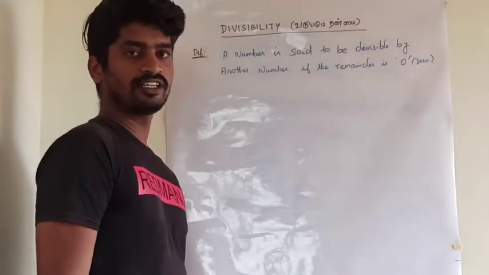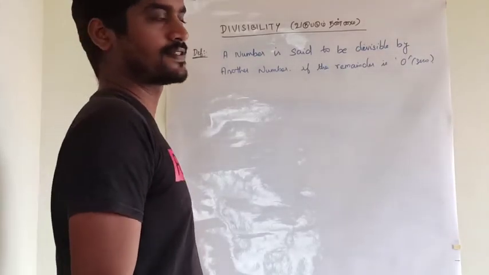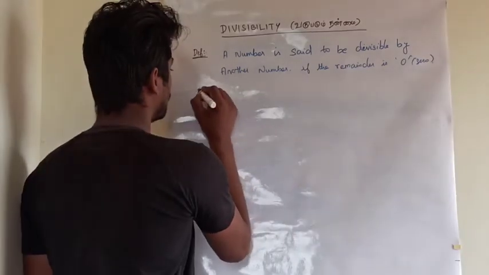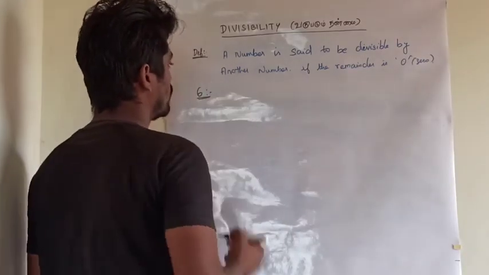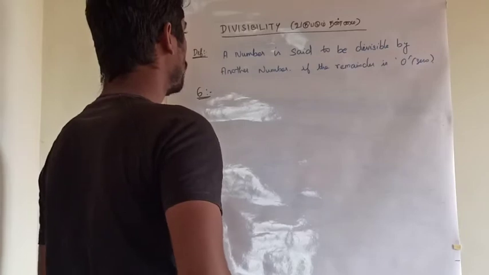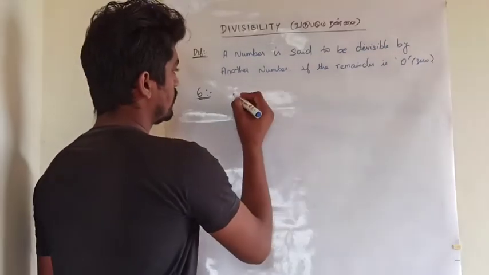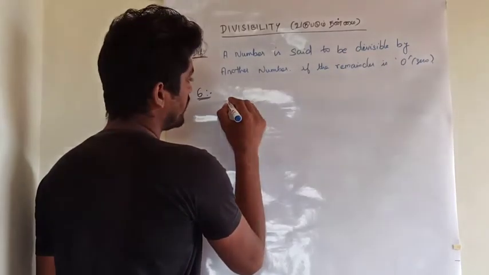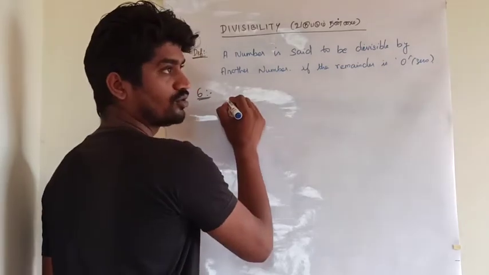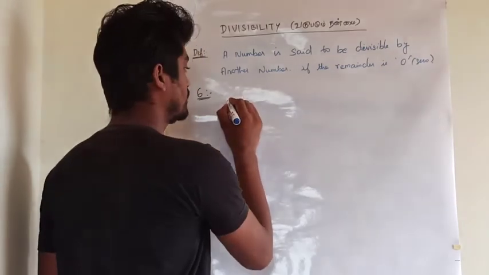Next, the divisibility rule for 6. There is no separate rule for number 6. It should satisfy the divisibility rules for 2 and 3.